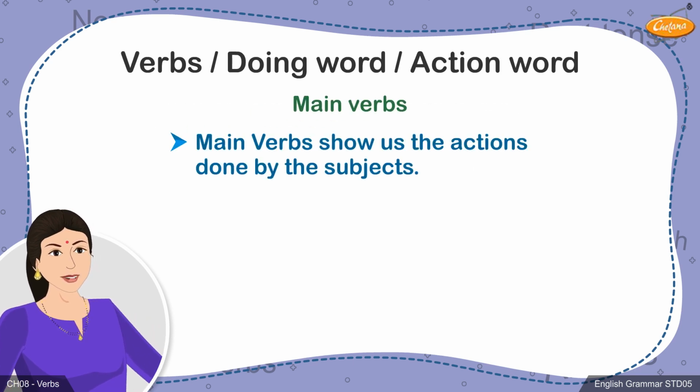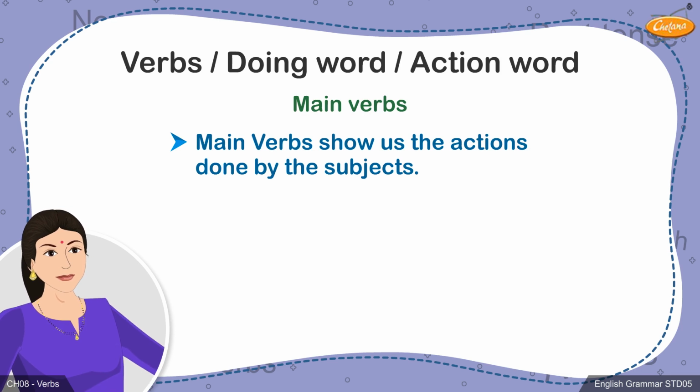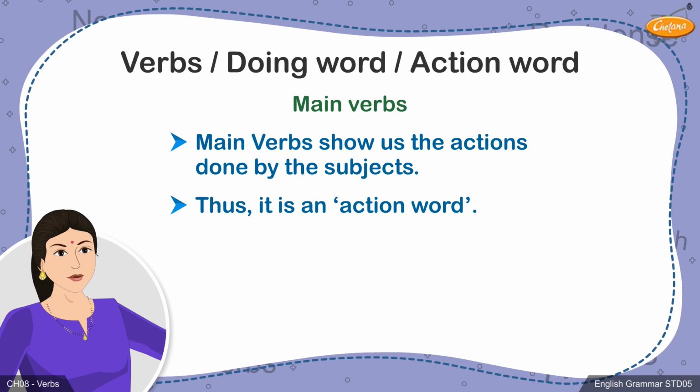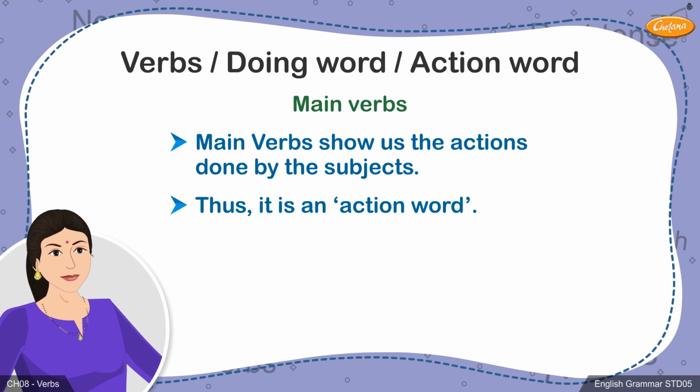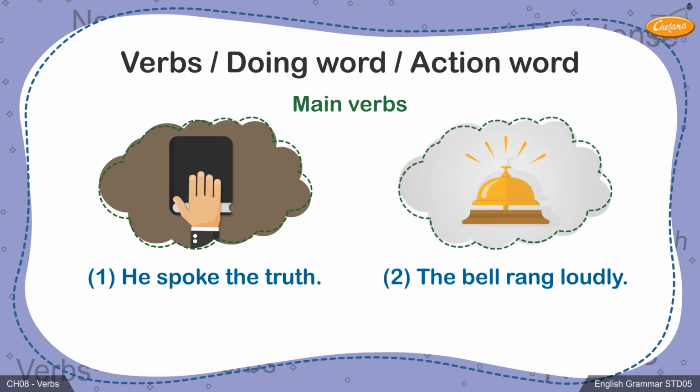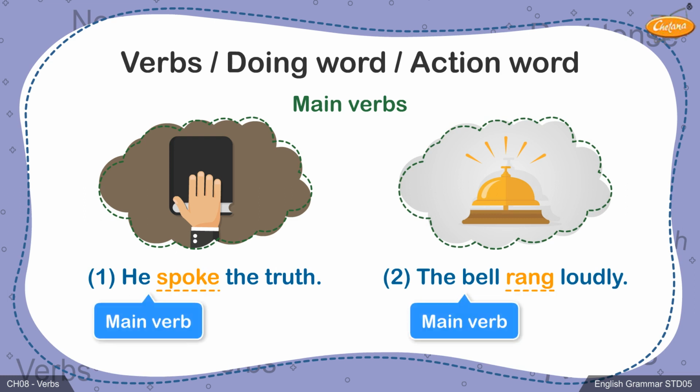Main verbs show the actions done by the subjects. Thus, it is an action word. In the two sentences that are given on the screen, 1. He spoke the truth. 2. The bell rang loudly. The two action words spoke and rang are the two main verbs used.